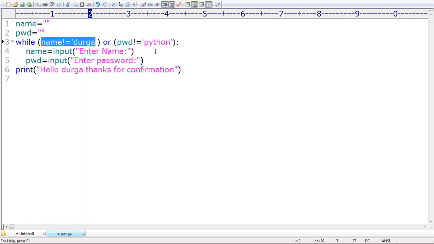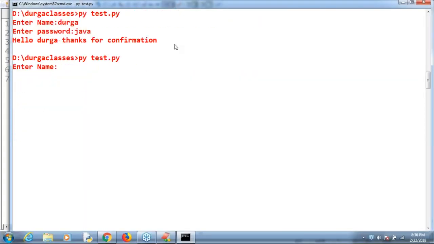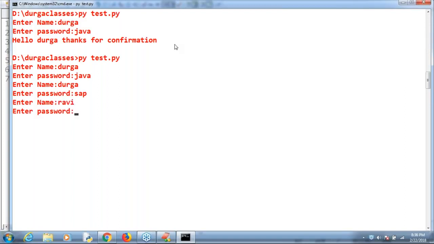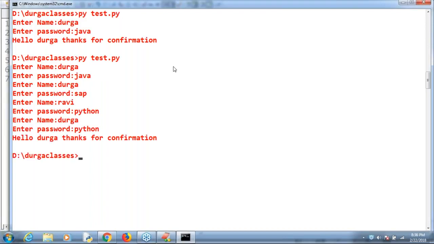Now observe. Enter name Durga. Next, enter password, Java. Good. It is not an indentation problem. Enter the name Durga. Enter password. Okay, enter name Ravi. Enter password Python. Okay, it keeps going. Enter name Durga. Enter name Python, like this. Can you please cross check, sir? Are you able to understand it?